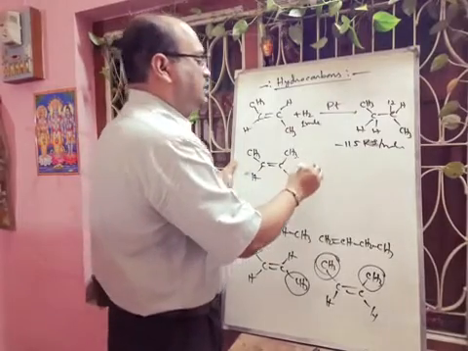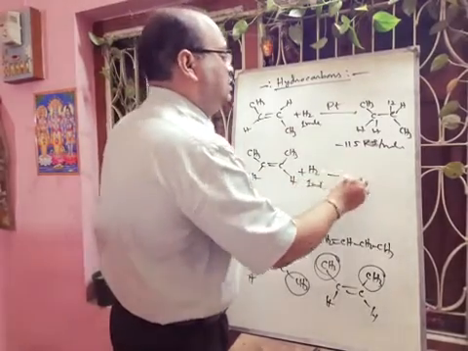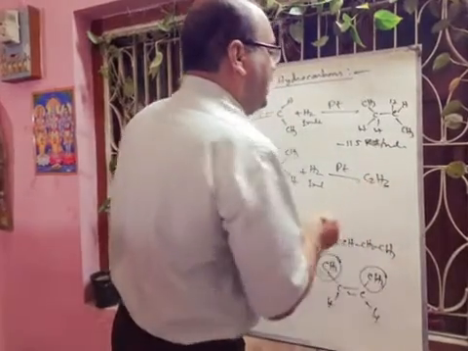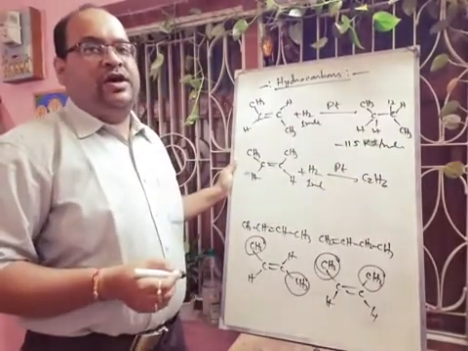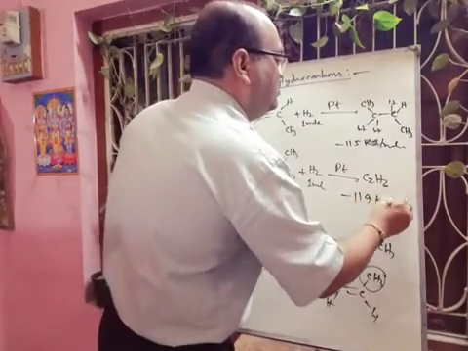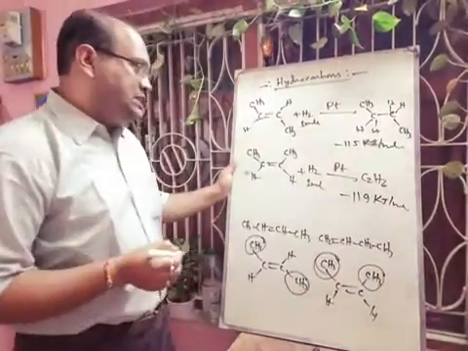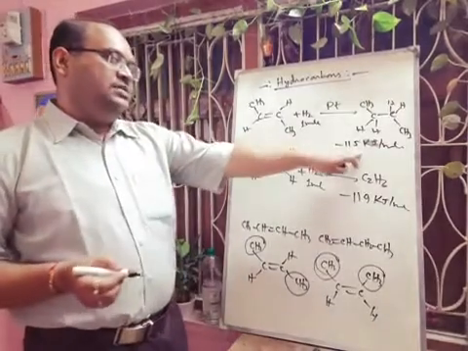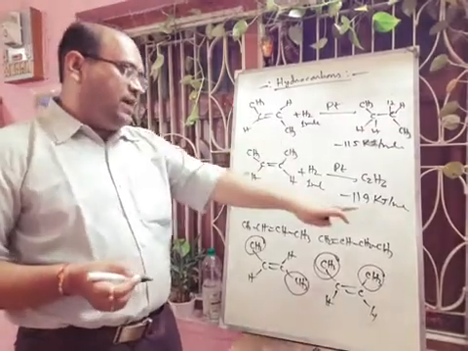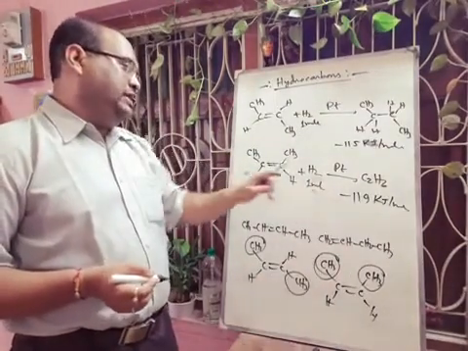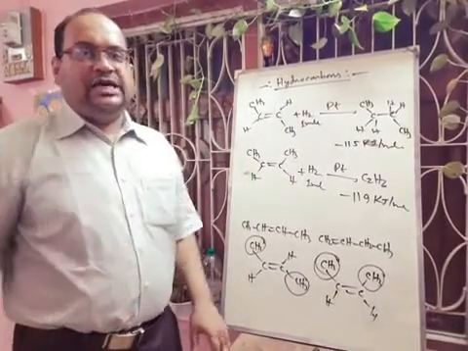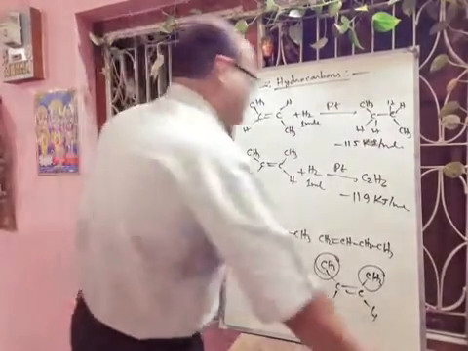But if we take the cis isomer, here hydrogen 1 mole, platinum or nickel we can add, there will also be formation of butane, and here the amount of energy released in case of cis will be more, minus 119 kilojoule per mole. So from here we can easily understand, the heat of hydrogenation value is less for trans, so this one is stable, and if the heat of hydrogenation value is high, then it will be less stable. So the lower the heat of hydrogenation value, the higher the stability of the alkene.